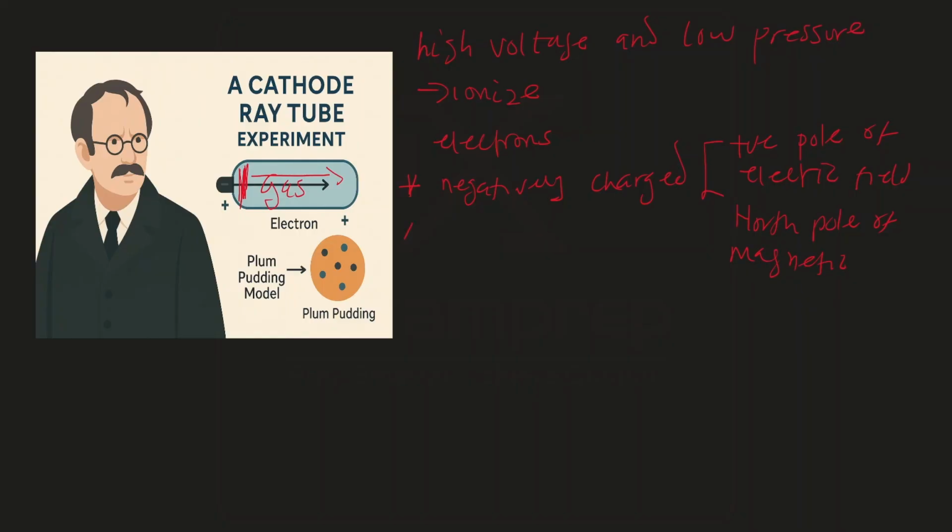Then also, he noticed that these electrons have mechanical effects. That is, when you put a tiny paddle in the path of cathode rays or electrons, they have the ability to rotate that tiny mechanical paddle. So they have mechanical effects, which means that they are particles, all right? They have a mass. So cathode rays have a charge to mass ratio.